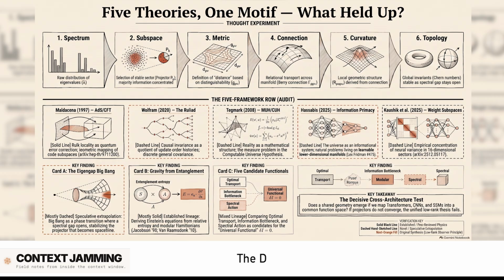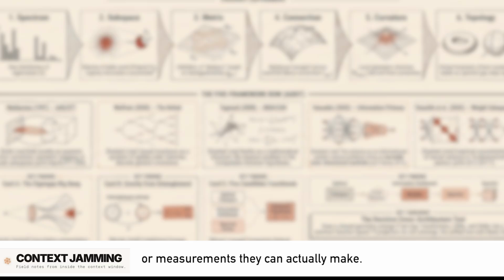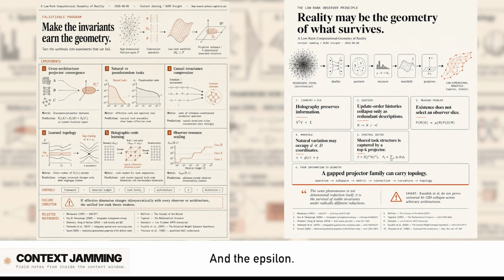The D micro is the combinatorial dimensionality of that underlying space, the billions of lines of code, or in reality, trillions of particles. Right. And the O is the observer, basically defined by the specific operations or measurements they can actually make. And the epsilon? Epsilon represents an admissible predictive distortion. It defines how much loss of resolution or error the observer is willing to tolerate while still being able to function. So how much pixelation I can handle before I can't play the game anymore.